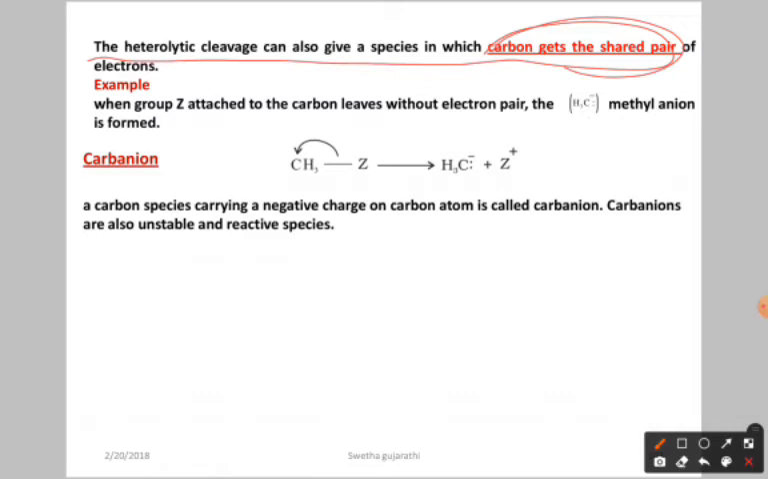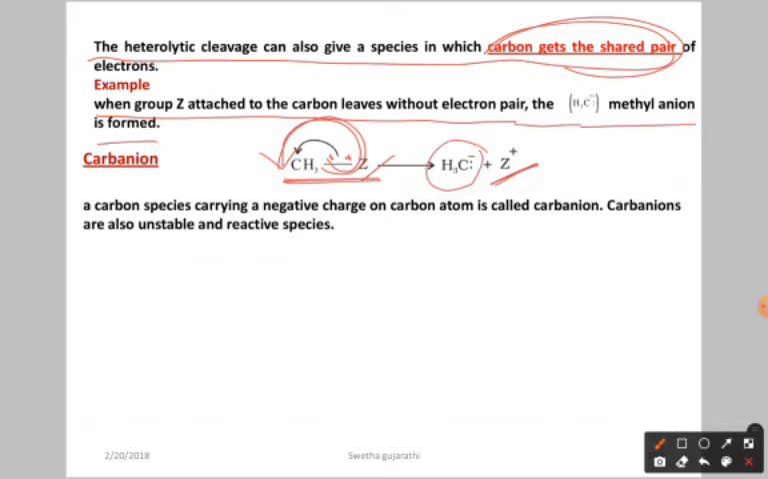Here you can see the example, here we have the molecule. As you know very well, one bond means two electrons. Now these two electrons are shifting towards the carbon. So once the electrons shift towards the carbon, carbon is going to get the negative charge and this is going to get the positive charge, Z plus. Now when the group Z attached to carbon leaves without the electron pair, the CH3 minus methyl anion is formed.